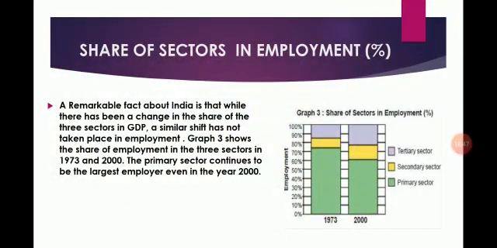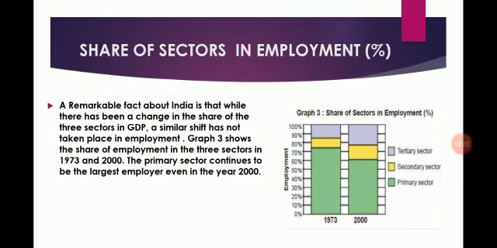Share of sectors in employment. Now we have compared the GDP. Now we are going to compare the employment. Students, a remarkable fact about India is that while there has been a change in the share of the three sectors in GDP, a similar shift has not taken place in employment, as graph 3 shows. Graph 3 shows the share of employment in the three sectors in 1973 and 2000. The primary sector continues to be the largest employer even in the year 2000.